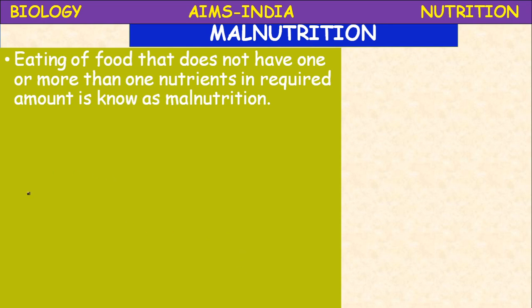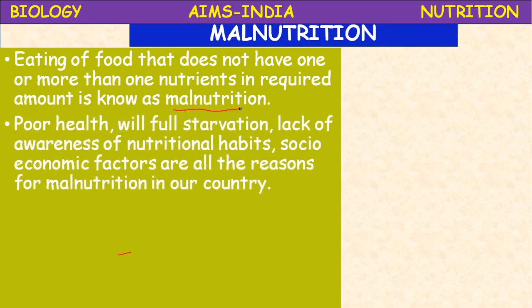So any disturbance in that balanced diet will lead to malnutrition. The definition of malnutrition: eating of food that does not have one or more nutrients in required amounts is known as malnutrition.